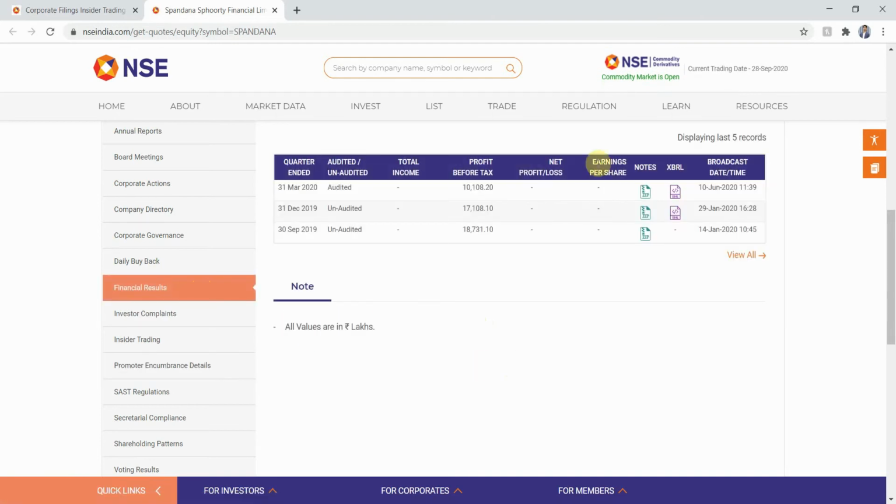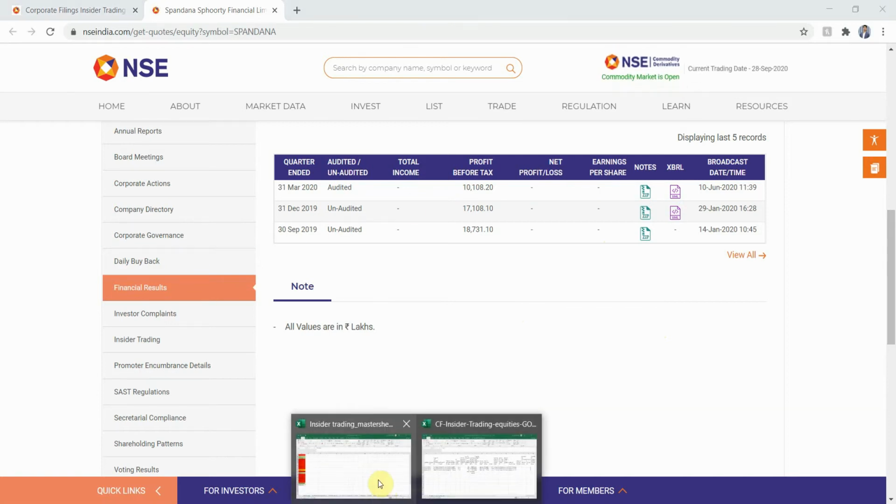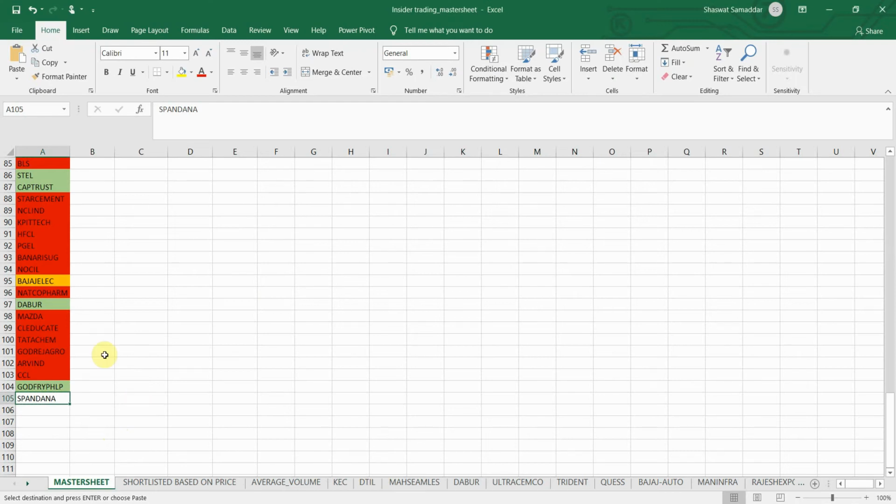I'll go to the promoter encumbrance details. As you can see, the percentage of shares pledged is 0%, so it fulfills our criteria. And now I'll check the final and optional criteria, that is earnings per share. I sometimes may take the earnings per share into consideration, or I may sometimes ignore that fact. So let me just go ahead and check the earnings per share for now.